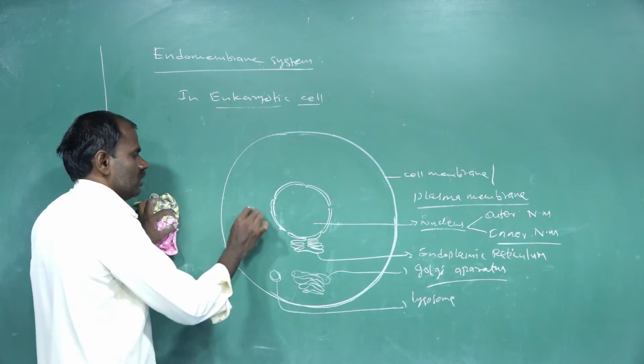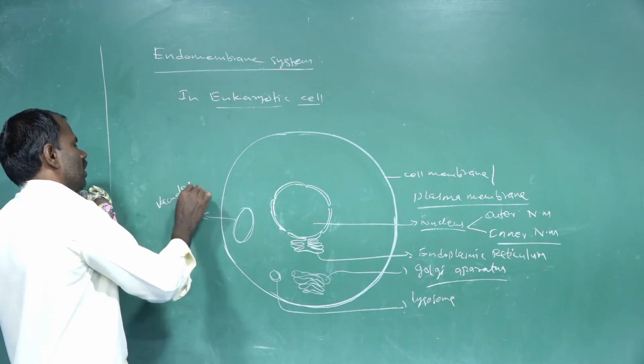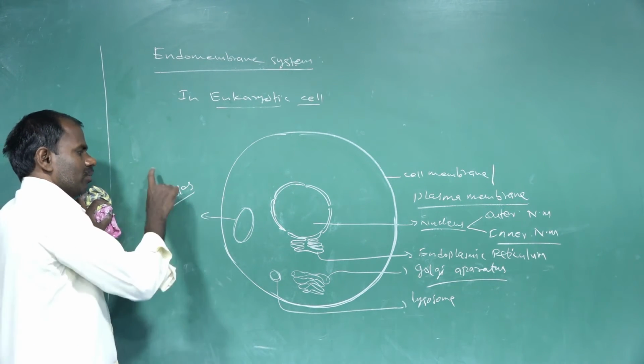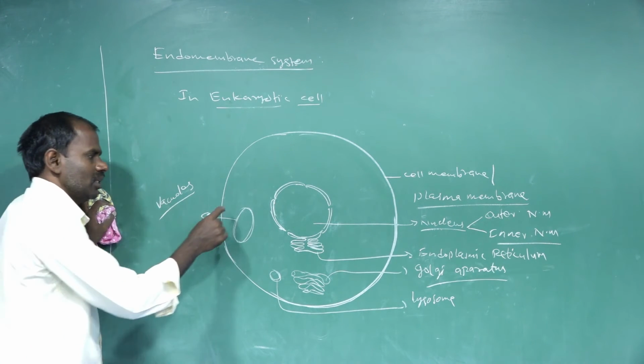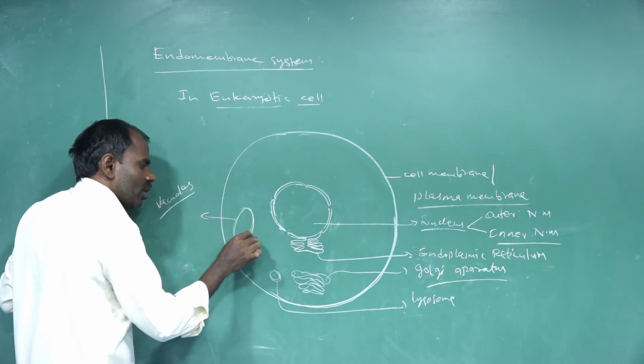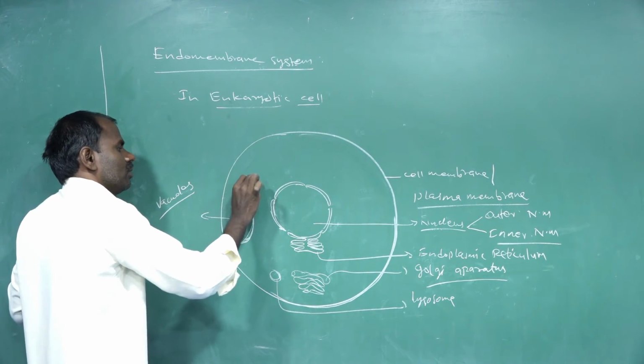Then vacuoles, smaller vacuoles, are also present, developed by the endomembrane system. A vacuole is made up of a vacuolar membrane called the tonoplast.